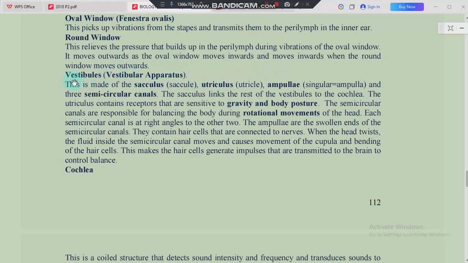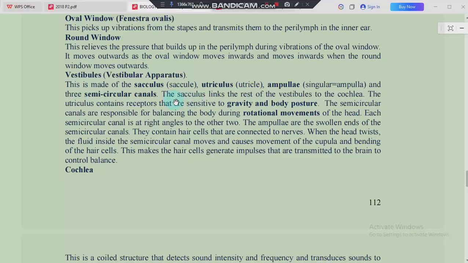Okay, let's move on to the vestibule. The vestibule is also known as the vestibular apparatus. It is made up of the saccule, the utricle, the ampullae, and finally the semicircular canals.